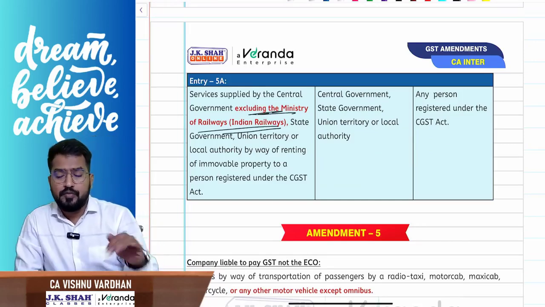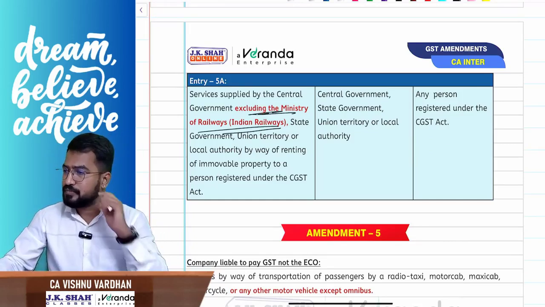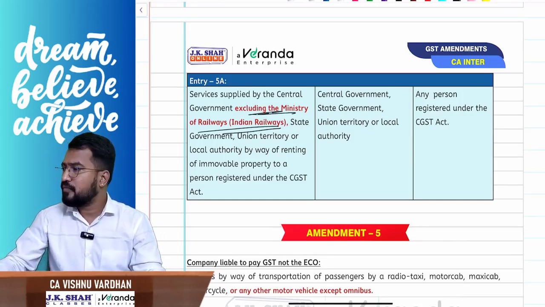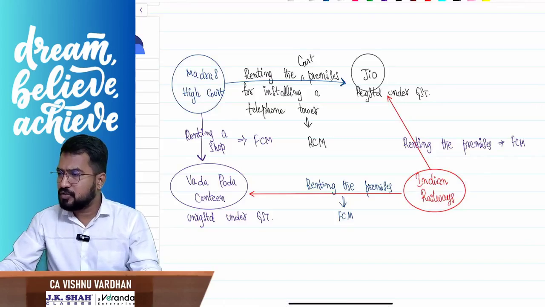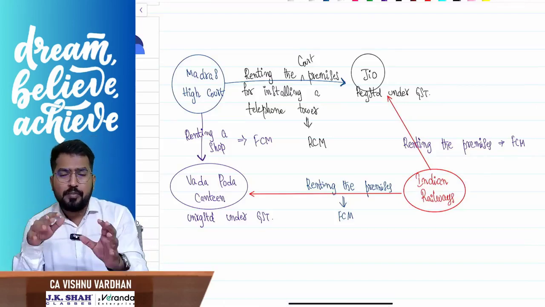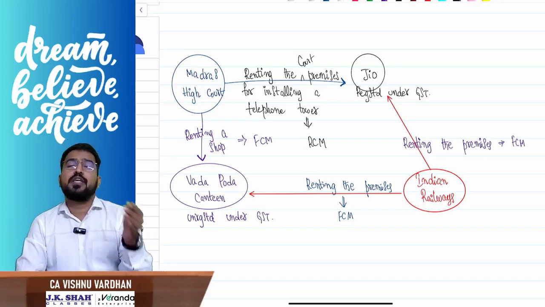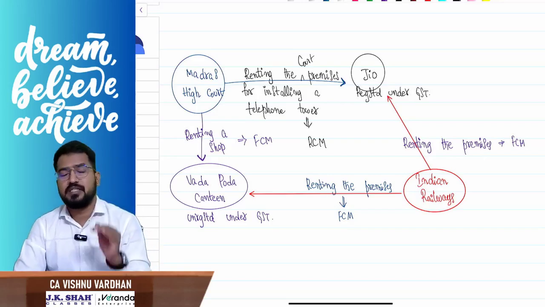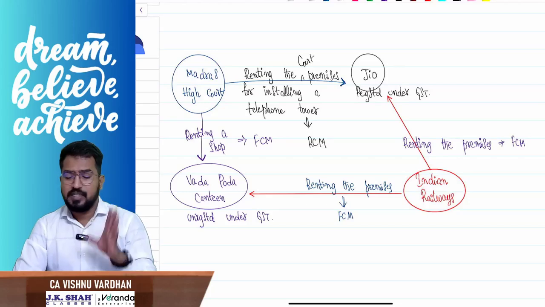In entry 5A, if you remember, renting of immovable property, I'll just show you one example. Hope you remember this example actually. See, normally government, including parliament, assembly, courts or tribunals, renting immovable property to registered person under GST is coming under RCM. So if it is to unregistered person, FCM.